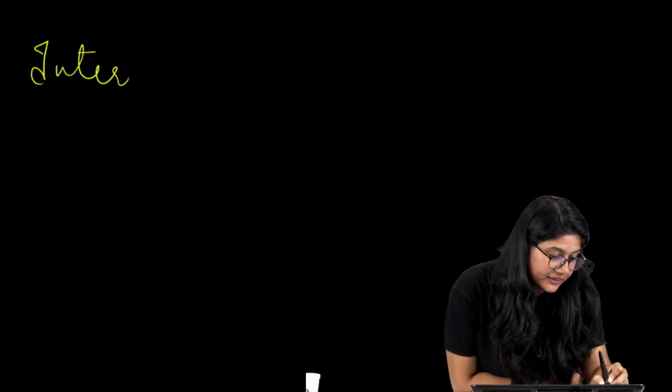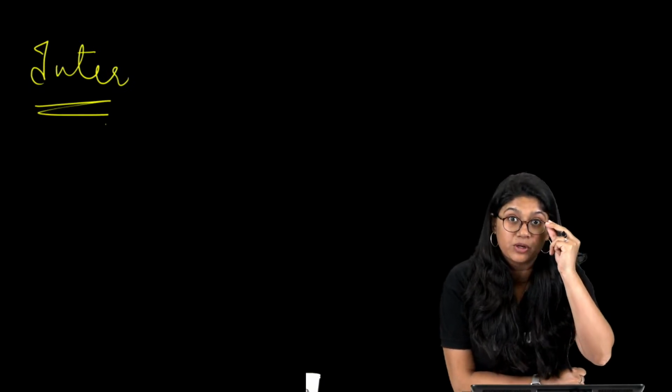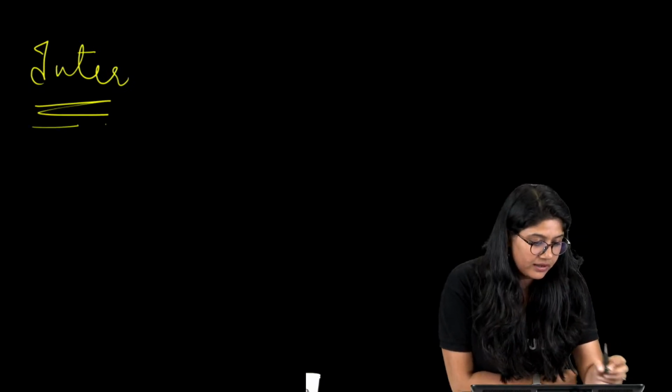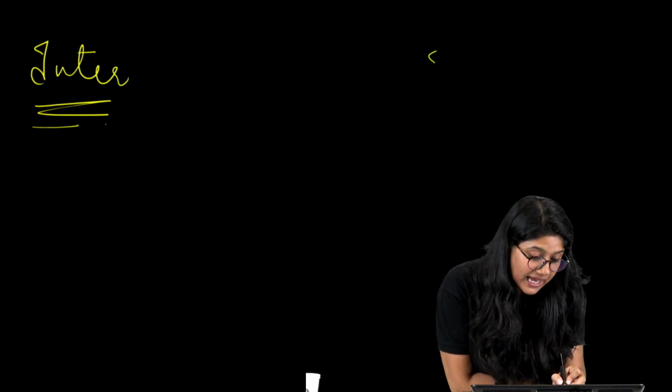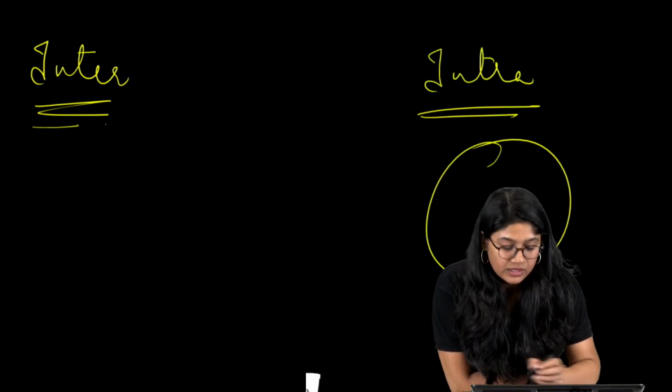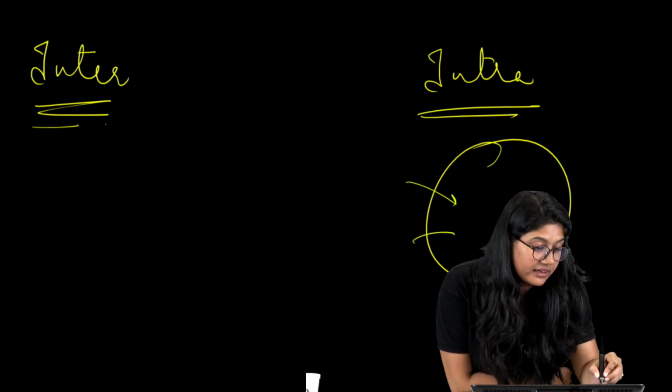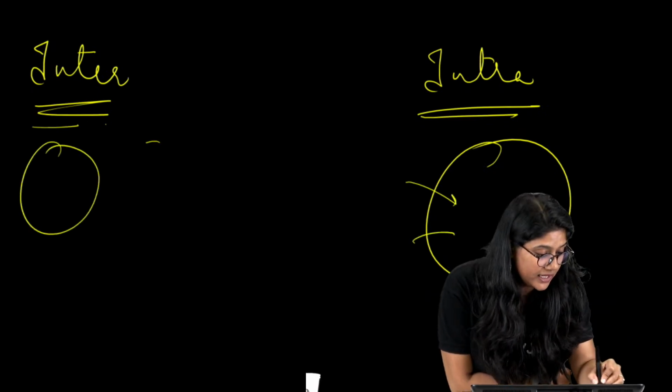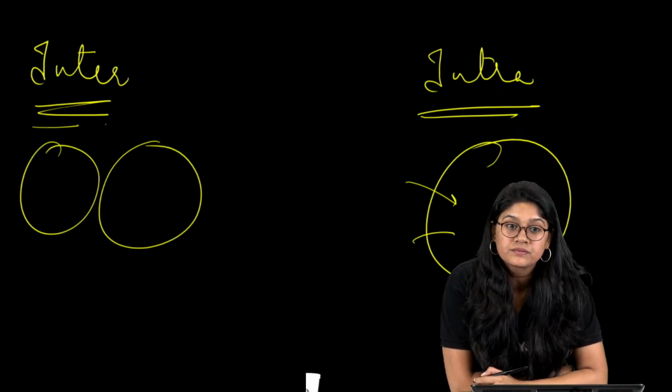See, there are two words. Inter is something connected between two cells, we would say. Intra is something inside the cell. Intracellular, inside the cell. Intercellular, between the cells. Are we clear?